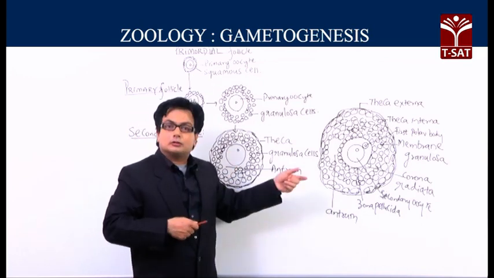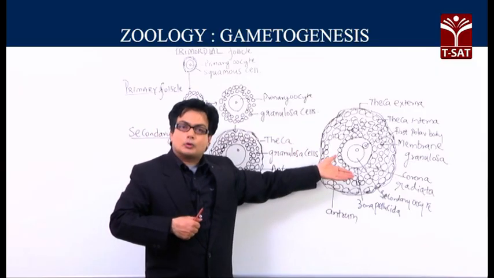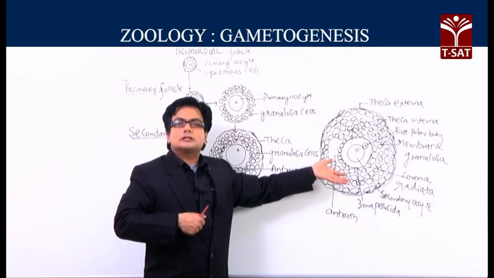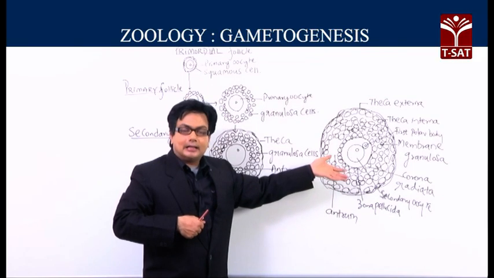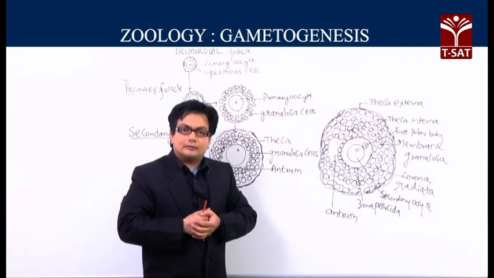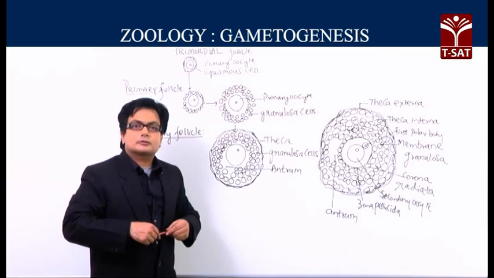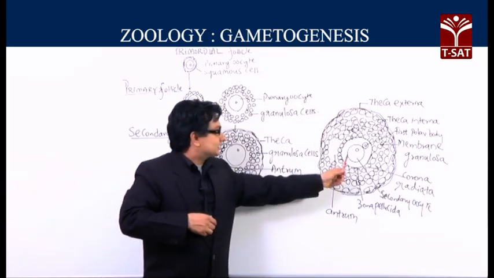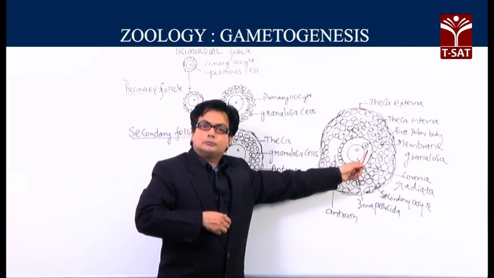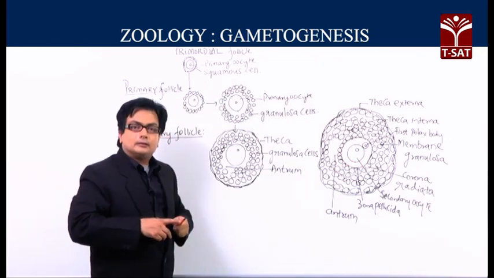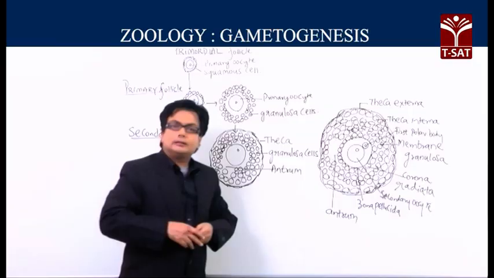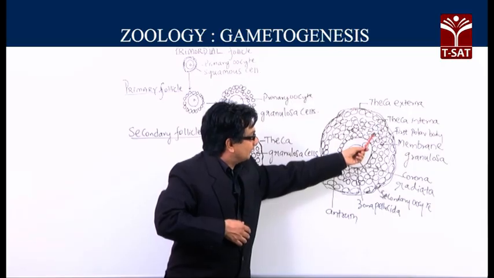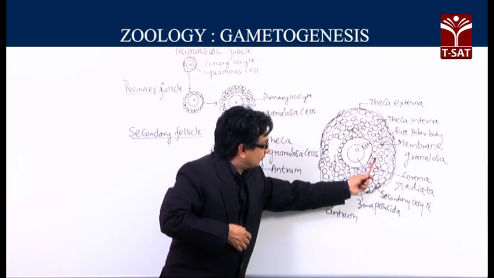So, this transformation of the secondary follicle into the next one can be termed as the tertiary follicle, and the tertiary follicle will further increase in the number of cells and the size, and that is what is called the Graafian follicle. So, let us see this important transformation one more time. The primary oocyte is becoming the secondary oocyte and the first polar body because of meiosis 1. The theca is demarcated into the theca externa and the theca interna, and the granulosa cells will be clearly demarcated into the membrana granulosa cells and also the corona radiata cells.